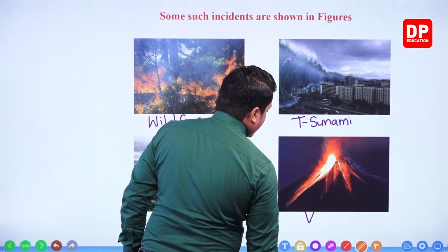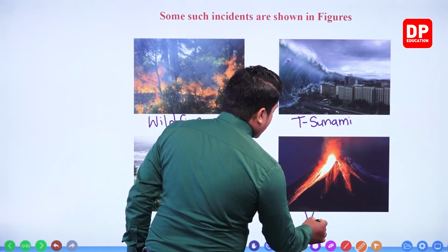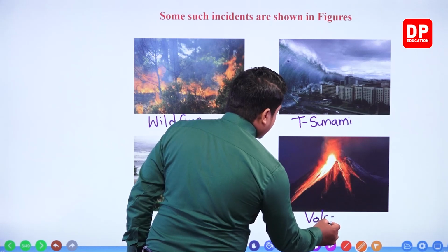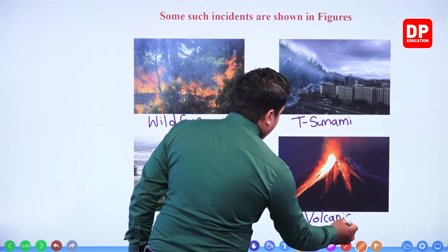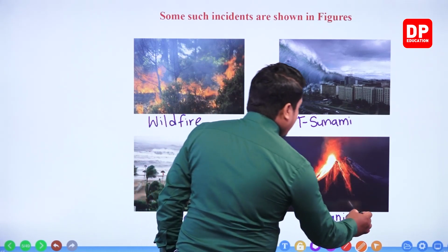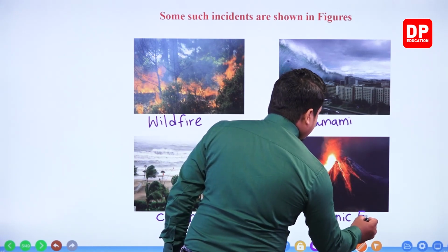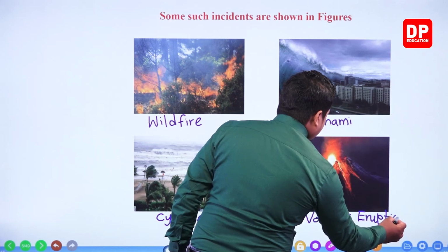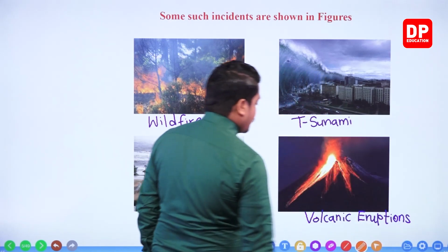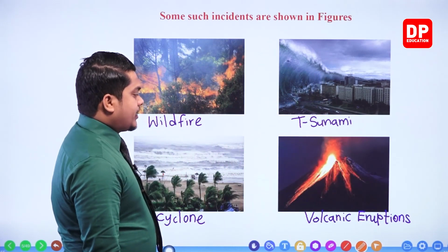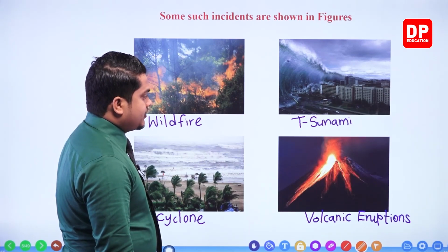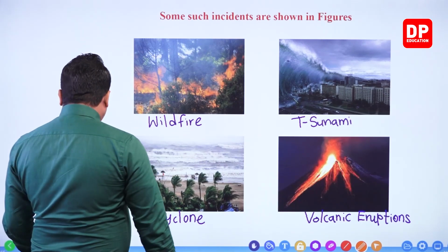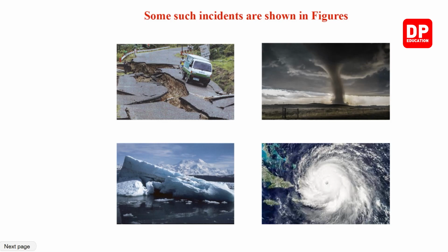Volcanoes are naturally occurring things, therefore volcanic eruptions can also be taken as natural disasters. Volcanic eruptions.